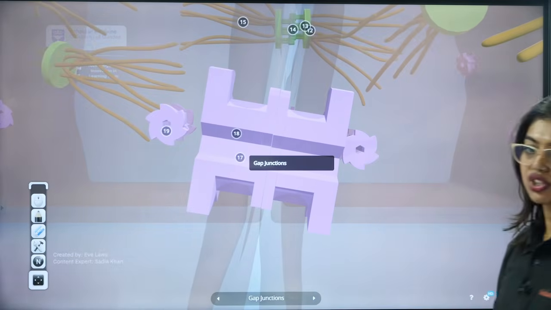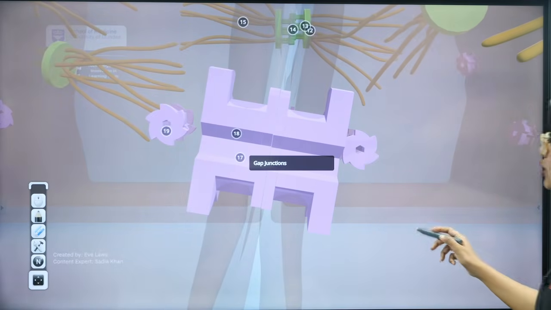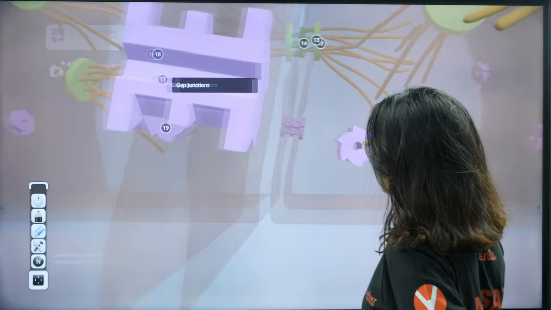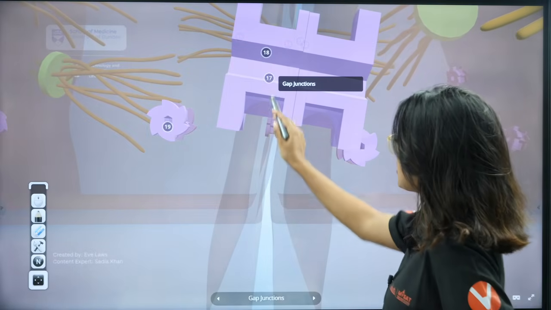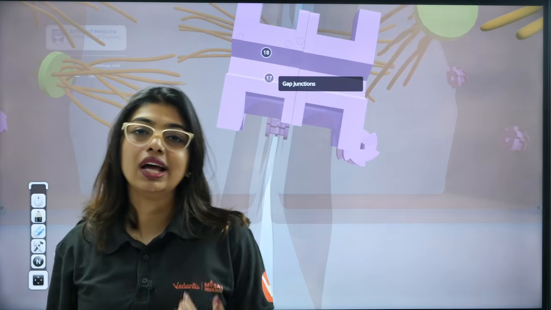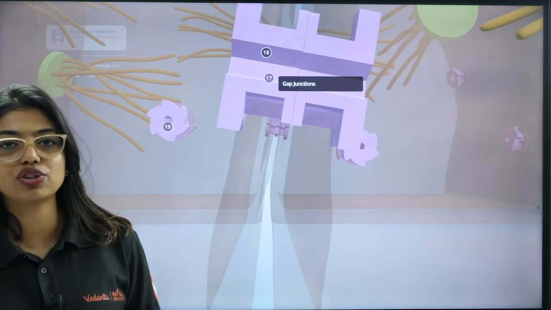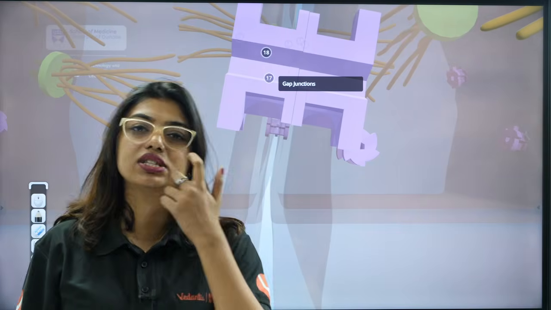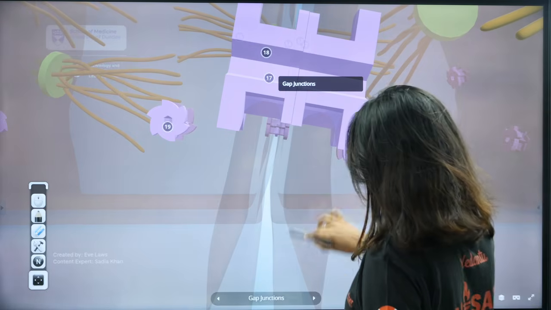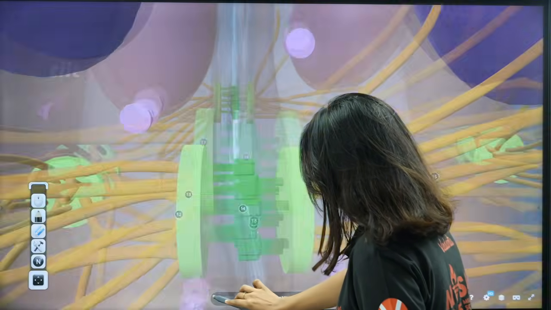This is the gap junctions. Can you see? It makes sure that two cells are able to communicate with each other. This is one cell, this is one cell. This gap junction will make sure that two cells come in contact with each other. They do rapid exchange of ions, not just small ions, even the bigger ions also. Now I will take you through the next.